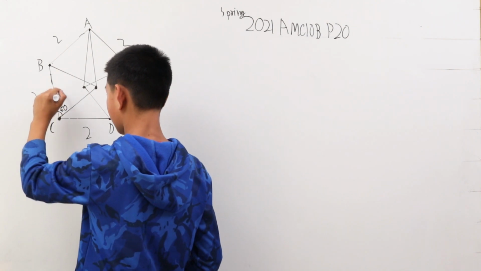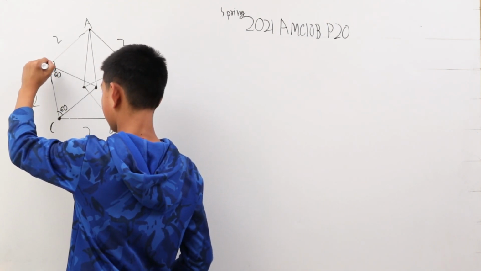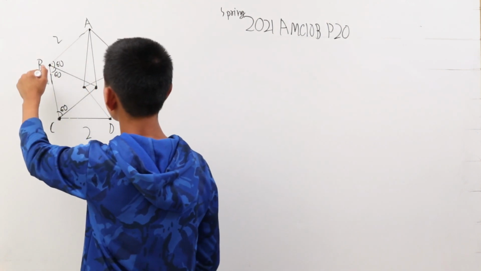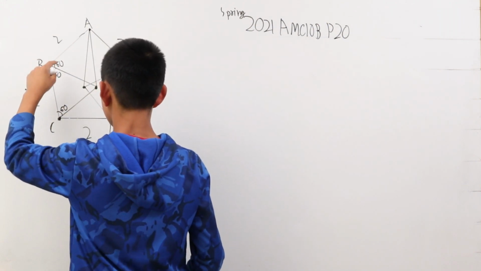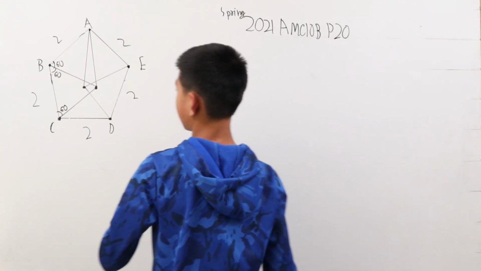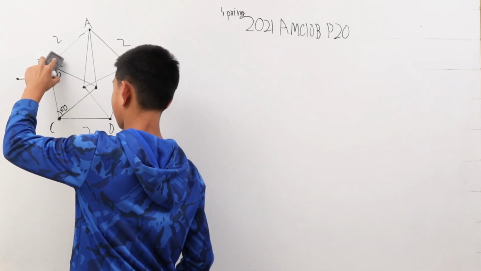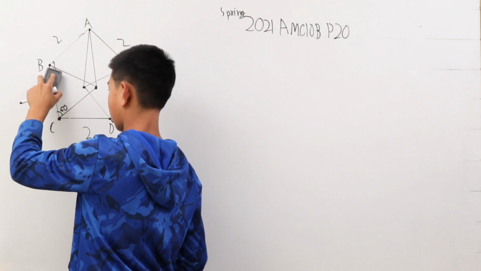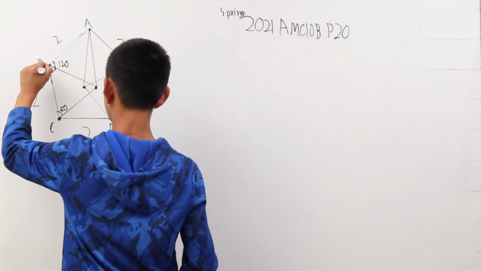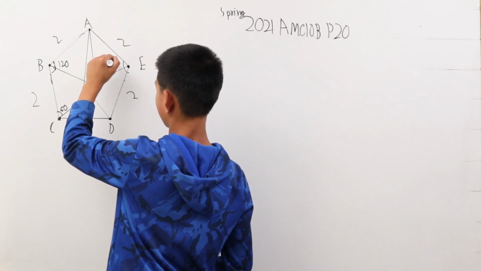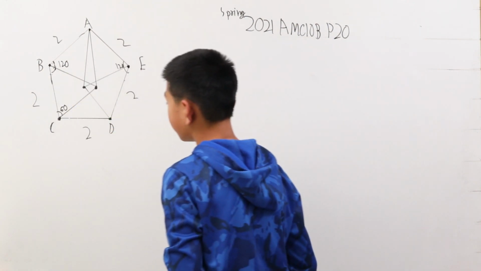This is 60, and this is 60, therefore this is 60. So this entire angle is going to be 120. Instead of writing two 60s together, we can write one 120. And this applies for every single part like this.